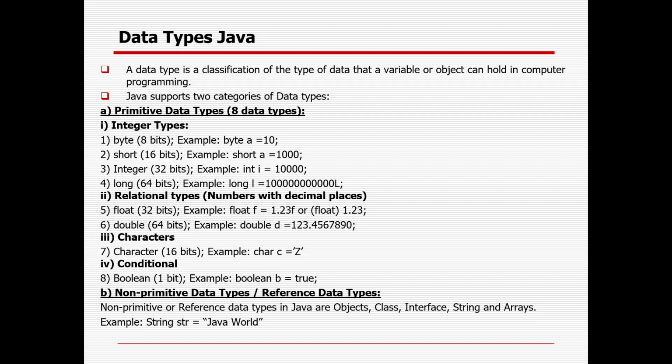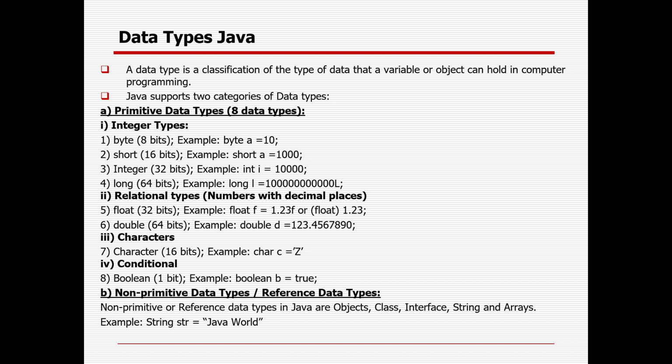Then I will discuss the Java data types. What is data? Data means something you want to write, hold, or map to some value. A data type is a classification of the type of data that a variable or object can hold in computer programming. Java supports two categories of data type: primitive and non-primitive.